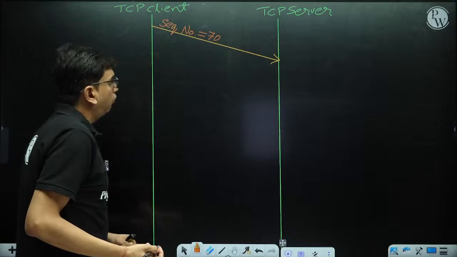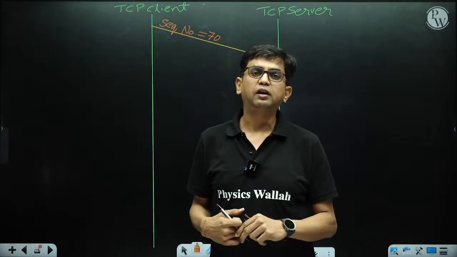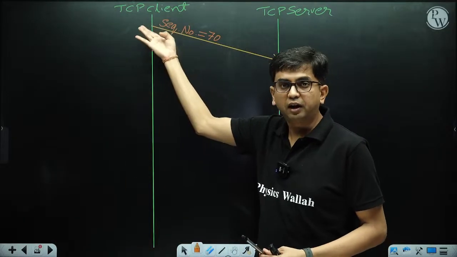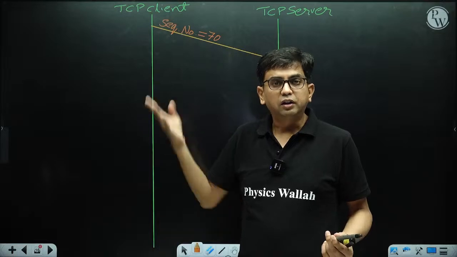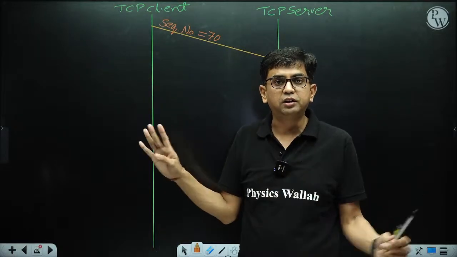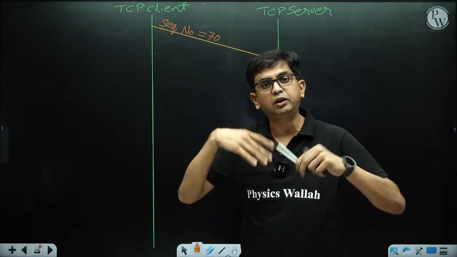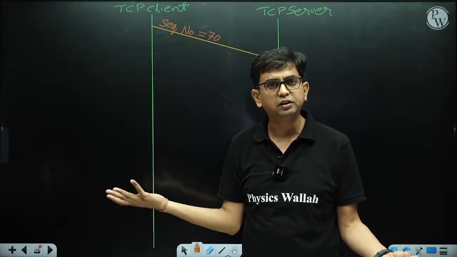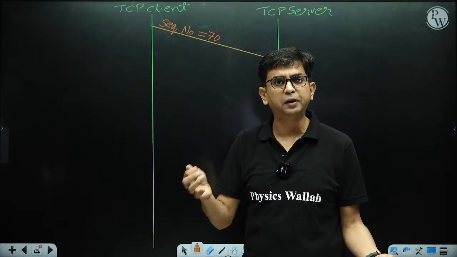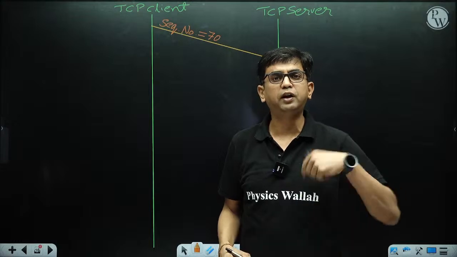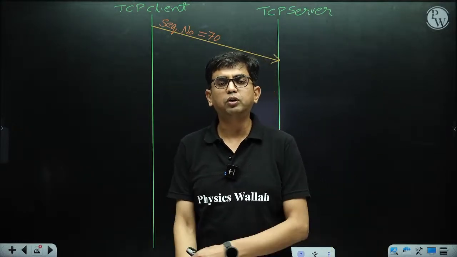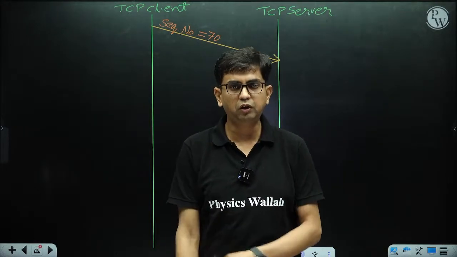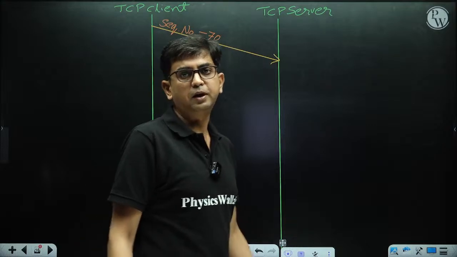Now, what about the acknowledgement number? See, this is the start. At the beginning, the client does not have anything to acknowledge. Okay, the acknowledgement field is garbage. But how to determine that the acknowledgement field is garbage? So we have to put the acknowledgement bit as 0.